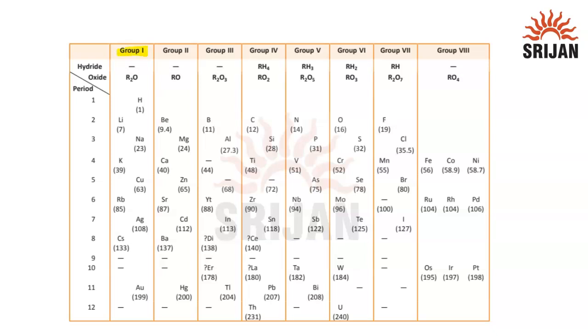What he did is he created some groups, and the elements which form a certain type of oxide were placed together. So hydrogen formed H2O, so it was placed in this group. Lithium formed Li2O, so it was placed the same way. The second one is RO. So beryllium formed BeO, beryllium oxide. Same for magnesium. Then R2O3: boron formed B2O3, then Al2O3. Then finally we have RO2, which is basically CO2, and RH4, for which we will use CH4 and SiH4, etc. So that's how he made groups as per the hydrides and oxides.